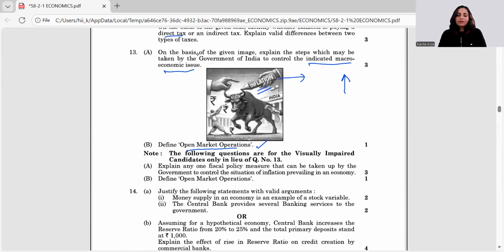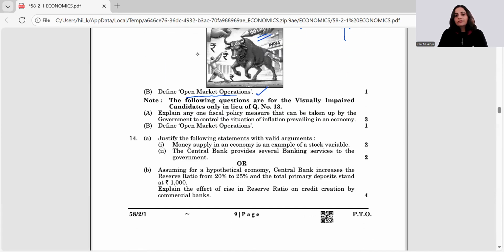Again, as I told you previously also, for every question which carries any picture, there would be a question followed for the visually impaired.